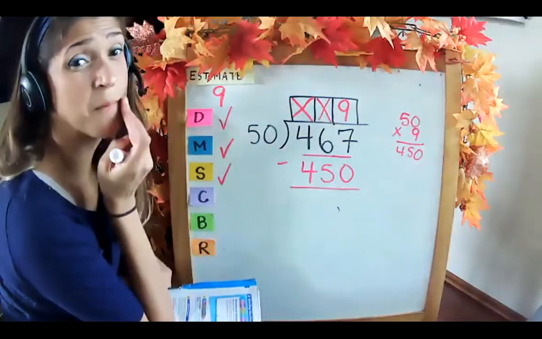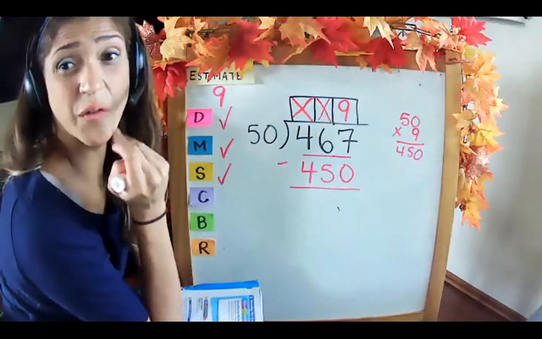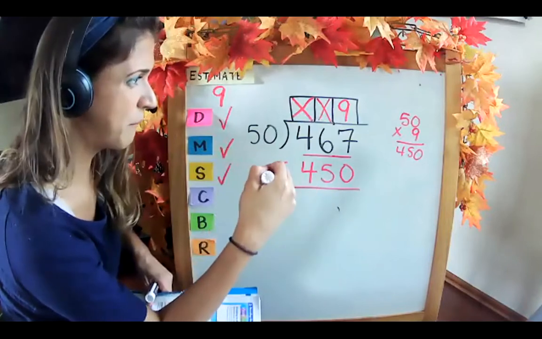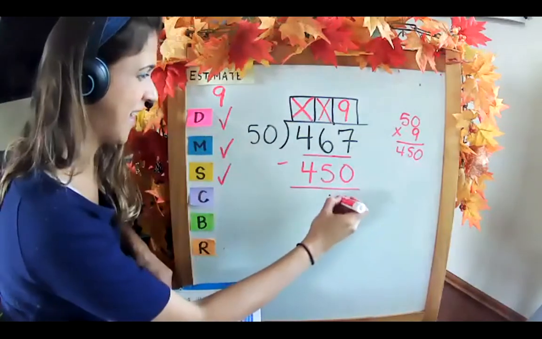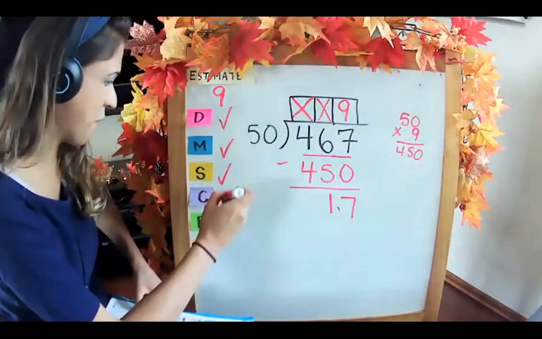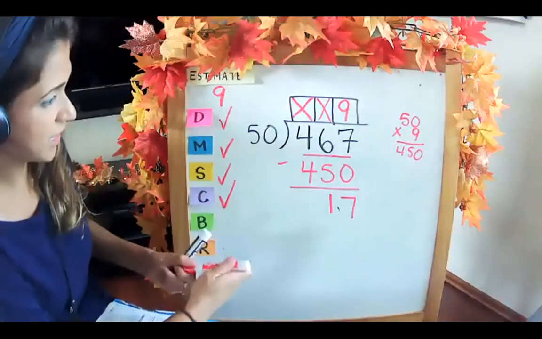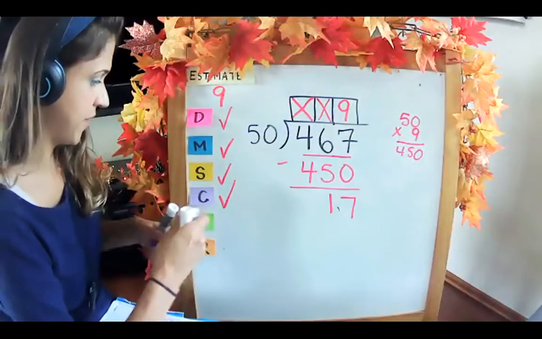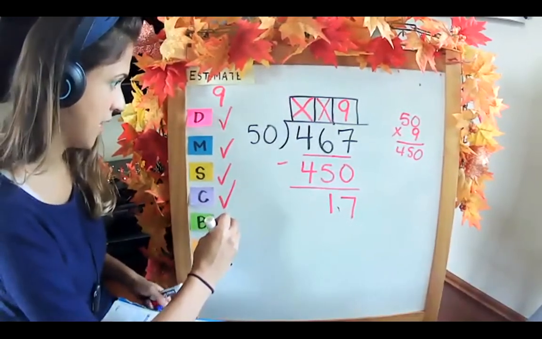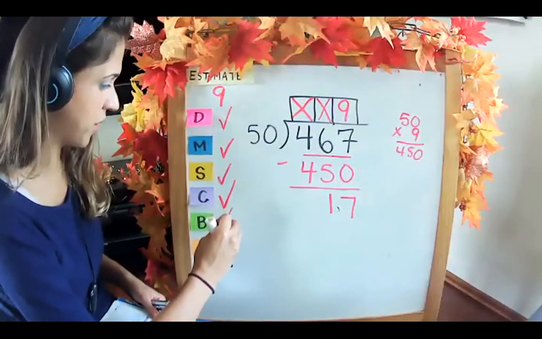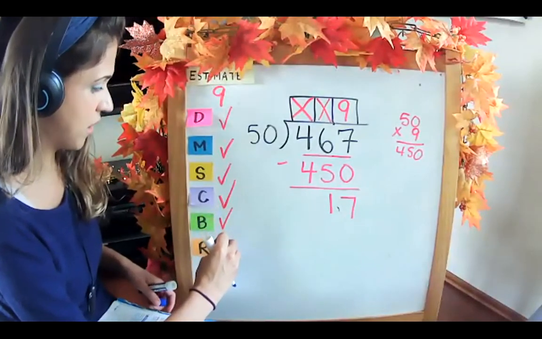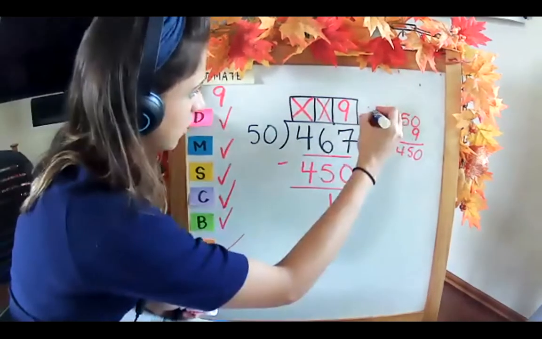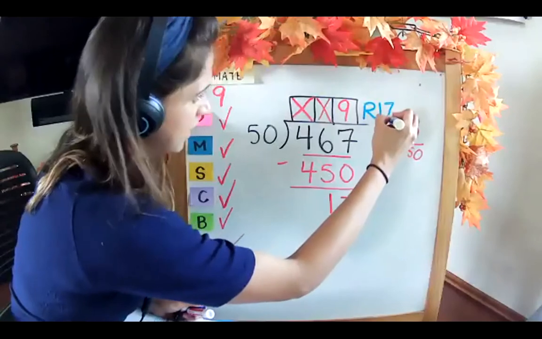Let's focus. 467 minus 450. Nobody's answering me. 467 minus 450 is 17. It should be 17. Check. It's the remainder. Is 17 less than 50? Yes, definitely. Bring down, nothing to bring down. And that becomes our remainder. So we have 9, remainder 17.